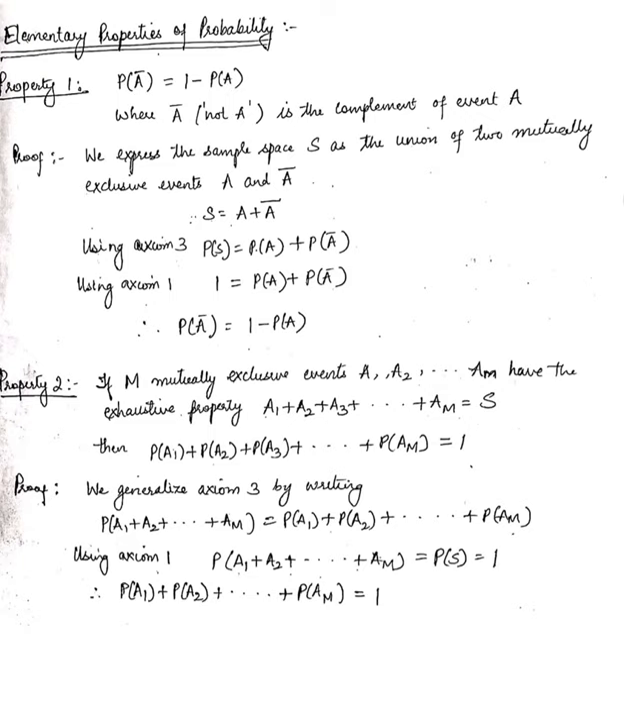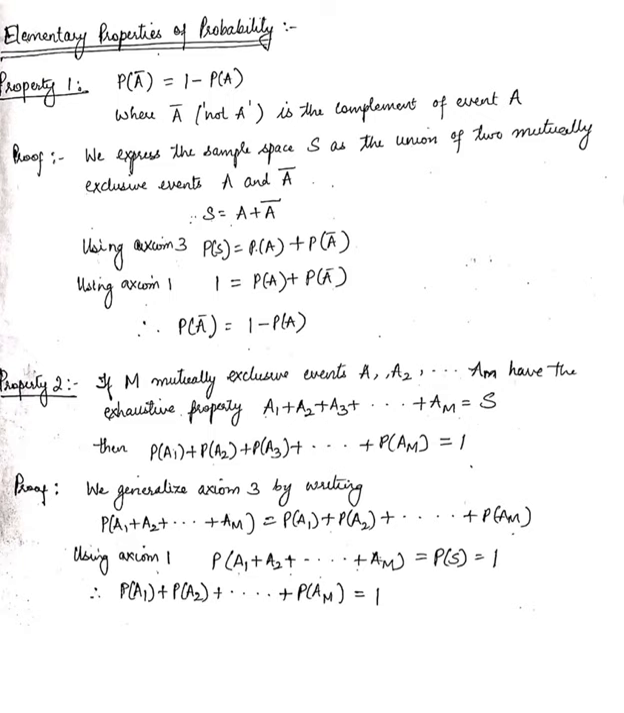Then there's the second property, which states that if we have m mutually exclusive events, that is A1, A2 till Am, that have the exhaustive property, that is A1 plus A2 plus A3 plus till Am is the complete sample space S, then probability of A1 plus probability of A2 plus probability of A3 and so on till probability of Am, that is the last event, is equal to 1.